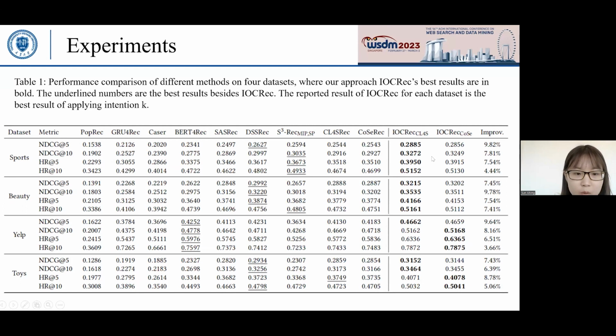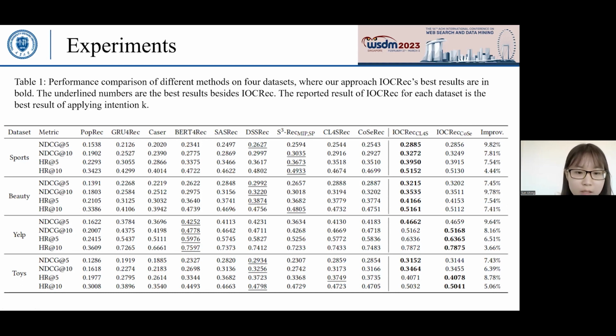This metric includes hit ratio and NDCG. IOC-REC fuses multi-intention into the sequential recommendation model by a new contrastive learning, which helps the encoder discover a good semantic structure across users' behavior sequences.